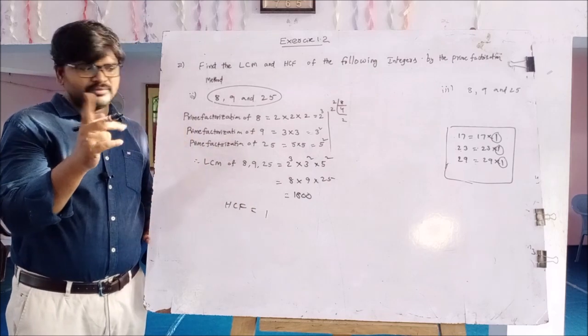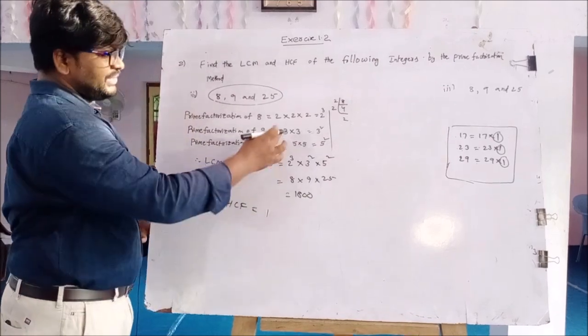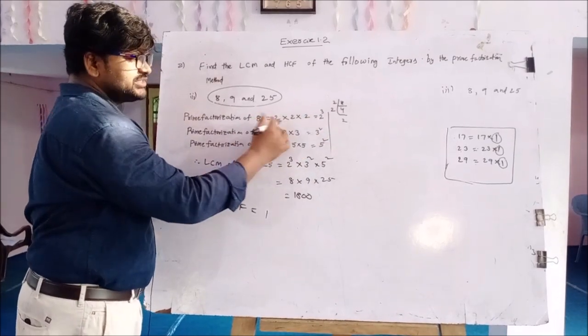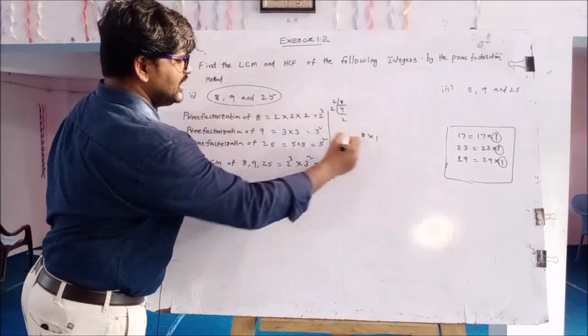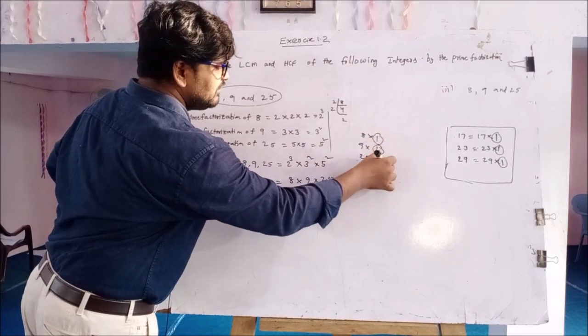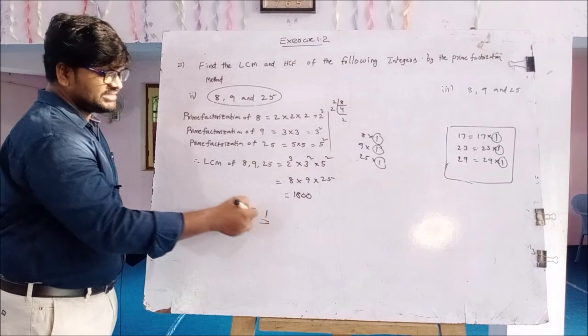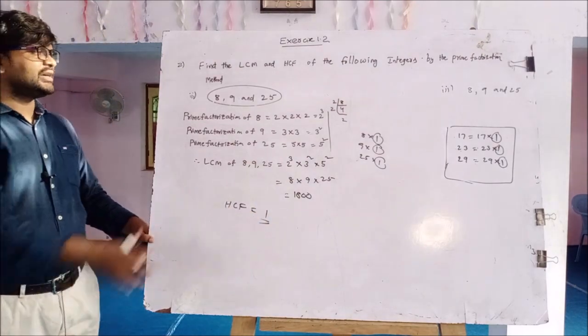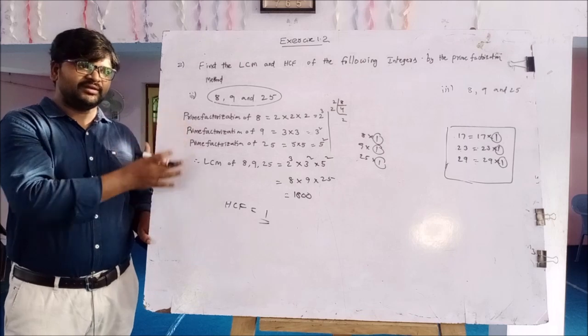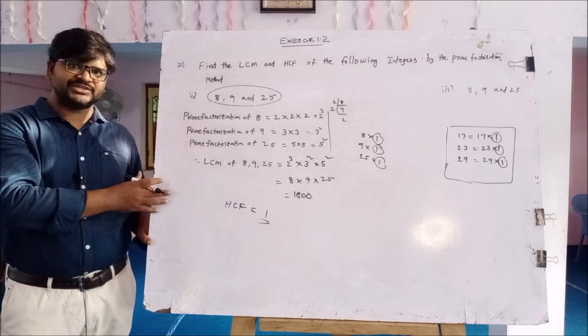Yes or no? The prime factorization of 8 is 2 cube, meaning 8 ones are 8. 9 ones are 9. 25 ones are 25. Here only 1 is the common factor. That's why HCF equals 1. This is the concept of LCM and HCF of the given numbers by using prime factorization method.